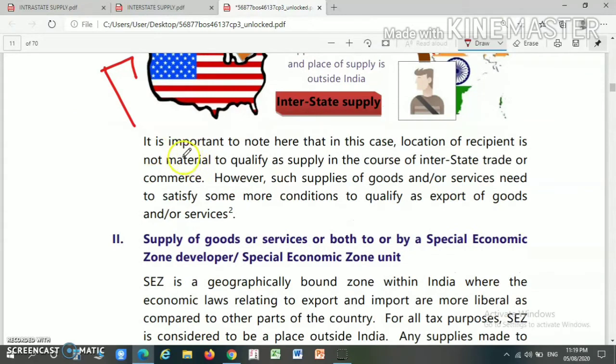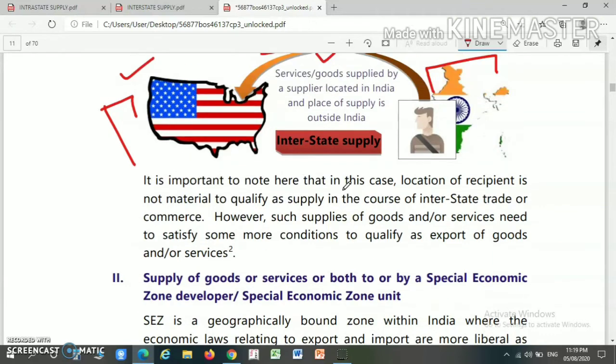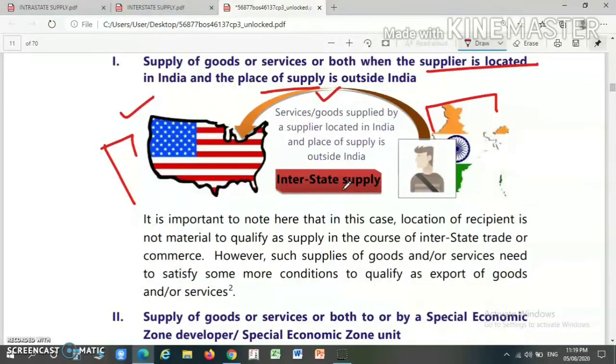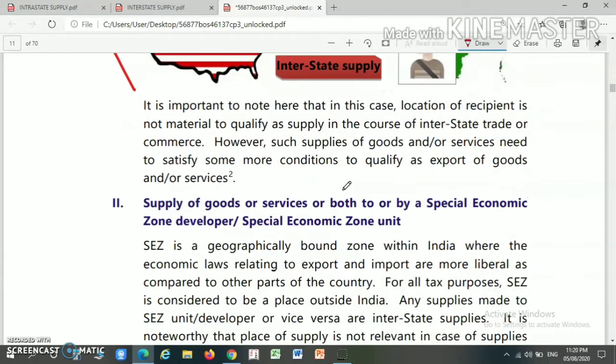So here it is important to note that in this case the location of the recipient is not material to qualify the supply in the course of interstate trade or commerce. However, the supply of goods or services needs to satisfy some more conditions to qualify as an export of goods or services. So what do you understand? If a supplier is located in India but the place of supply is outside India, then it will be treated as an interstate supply.